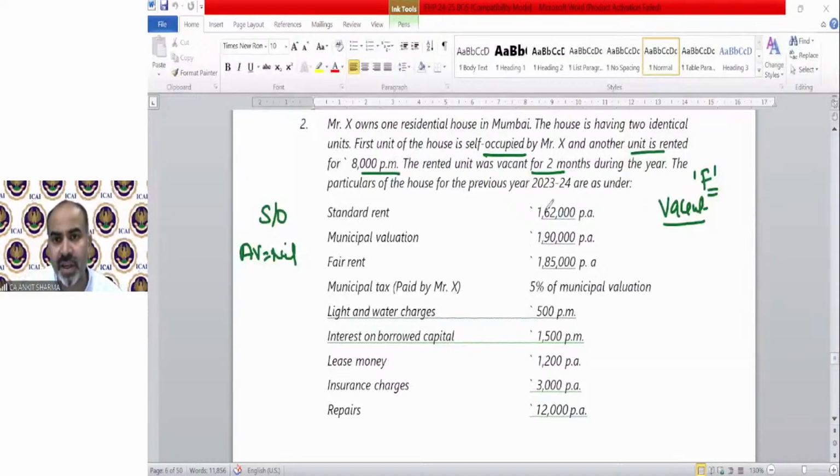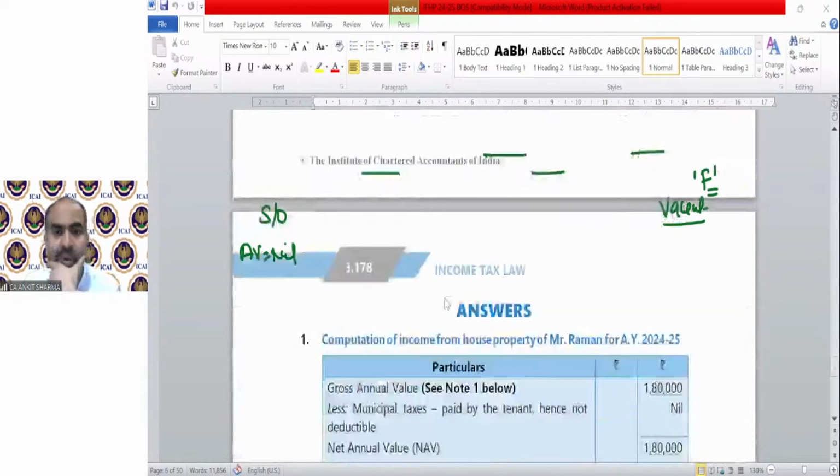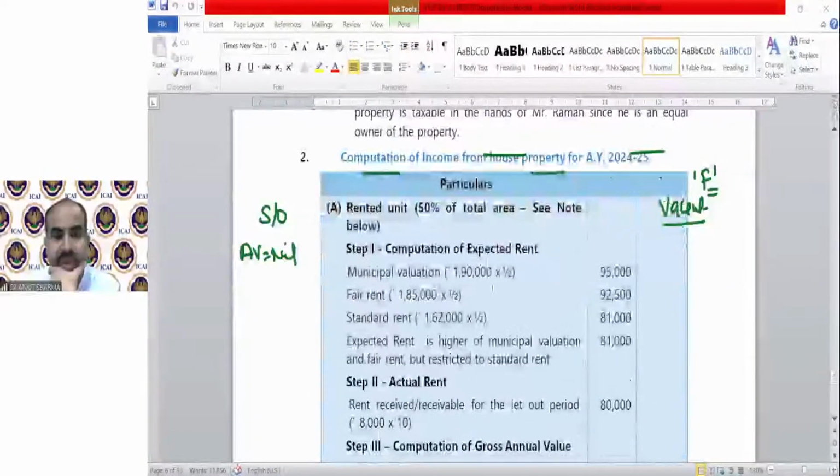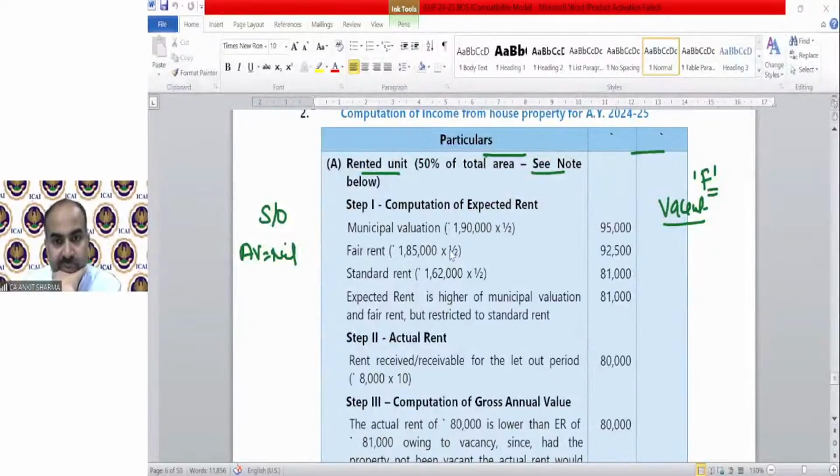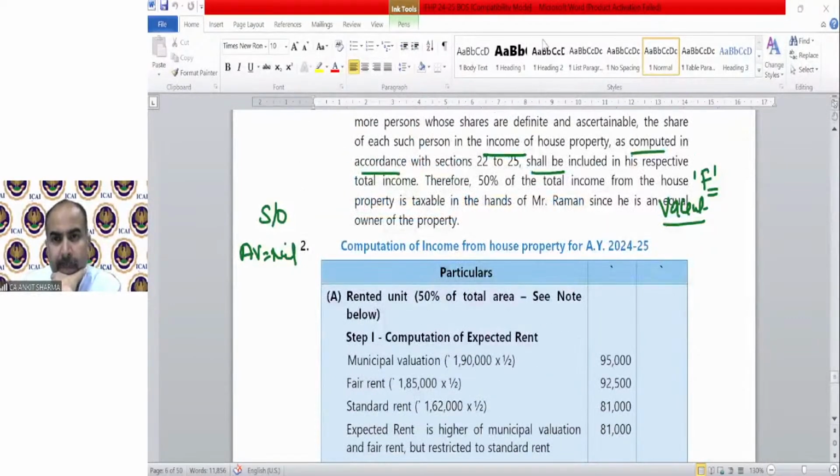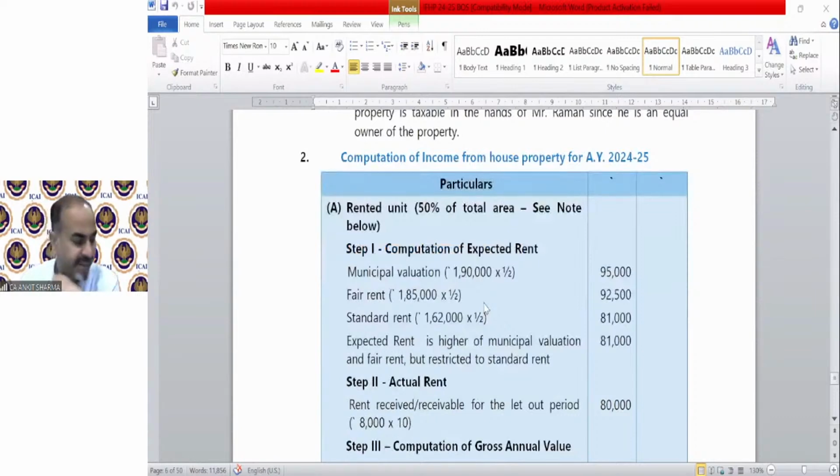Let me solve this question with the help of a solution, so it won't take much time and we will have time to solve others. So this is question number 2 solution. Rented 50% valuation. Clear? Rented value in the hands of Mr. X. So we have total value of 1,90,000, 160 and 185. 50% is for self-occupied, 50% is for let out.